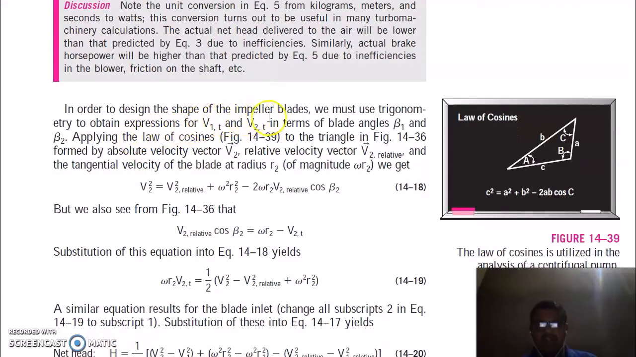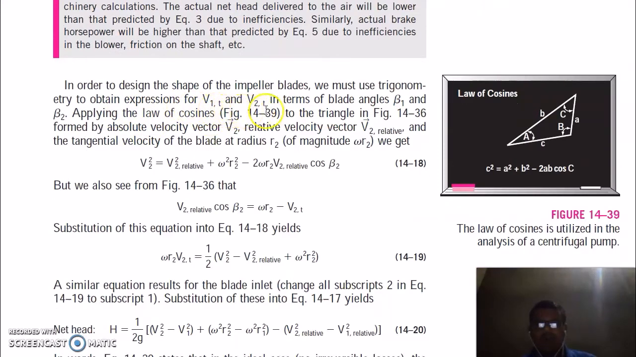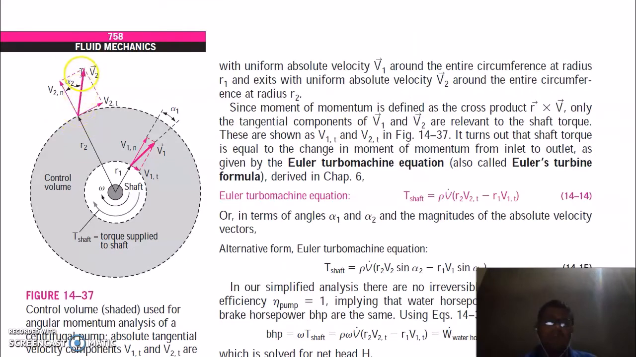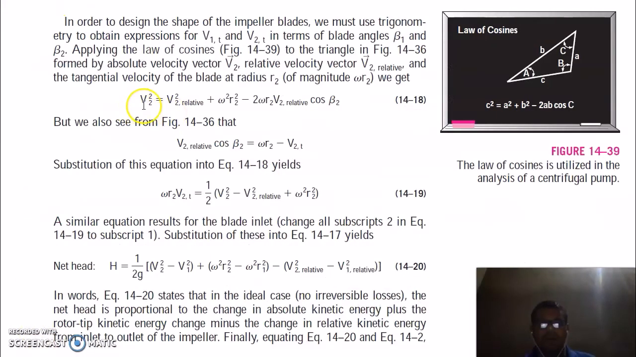In order to design the shape of the impeller blade, we must use trigonometry to obtain expressions for V1T and V2T in terms of the blade angles beta 1 and beta 2. Apply the law of cosines on this V2, and you will get the resultant in terms of this and cos alpha. So V2 squared is equal to V2 relative squared plus omega squared R2 squared minus 2 omega R2 V2 relative cos beta 2. Now we know that V2 relative cos beta 2 is equal to this.